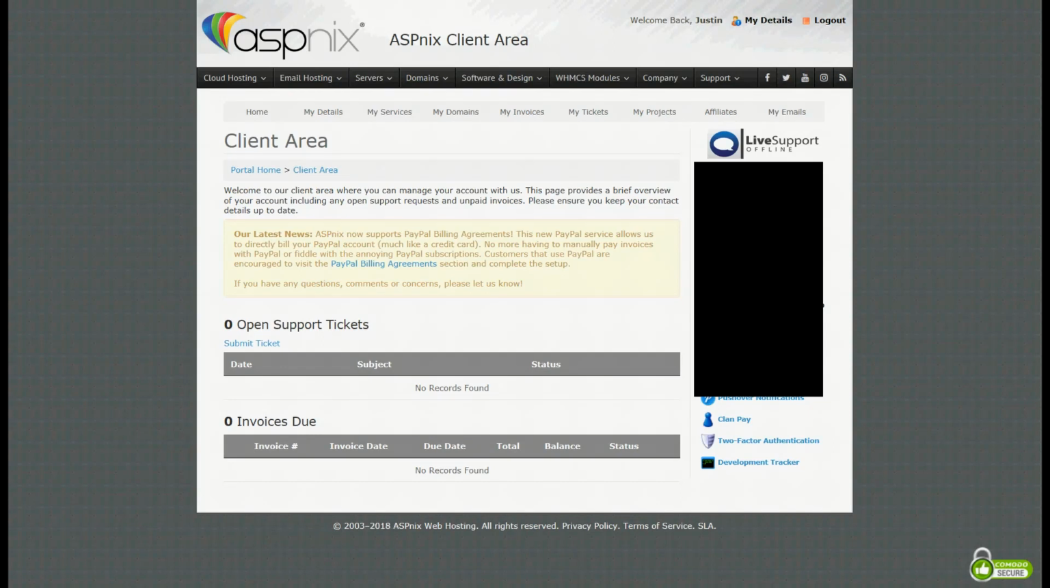Today we are going to install SSL encryption on our website. SSL is a simple way to secure your site from hackers and data theft. To begin, enter into the client area. Then click on the My Services tab.